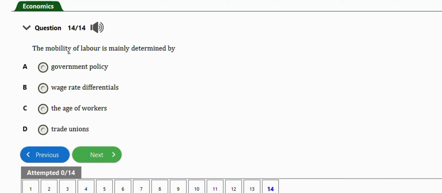It says, the mobility of labor is mainly determined by government policy, wage rate differentials, the age of workers, trade unions. So guys, the right answer is option B. Mobility of labor is mainly determined by wage rate differentials.